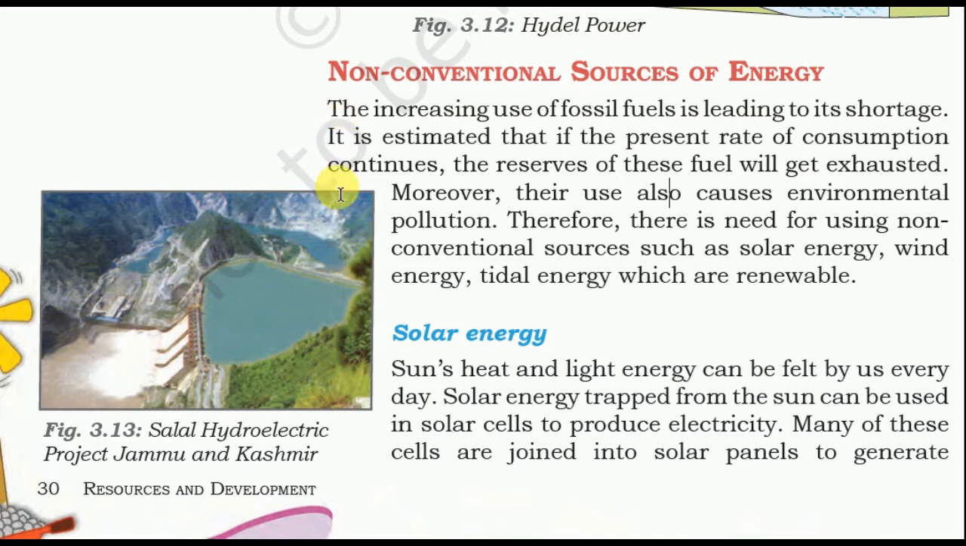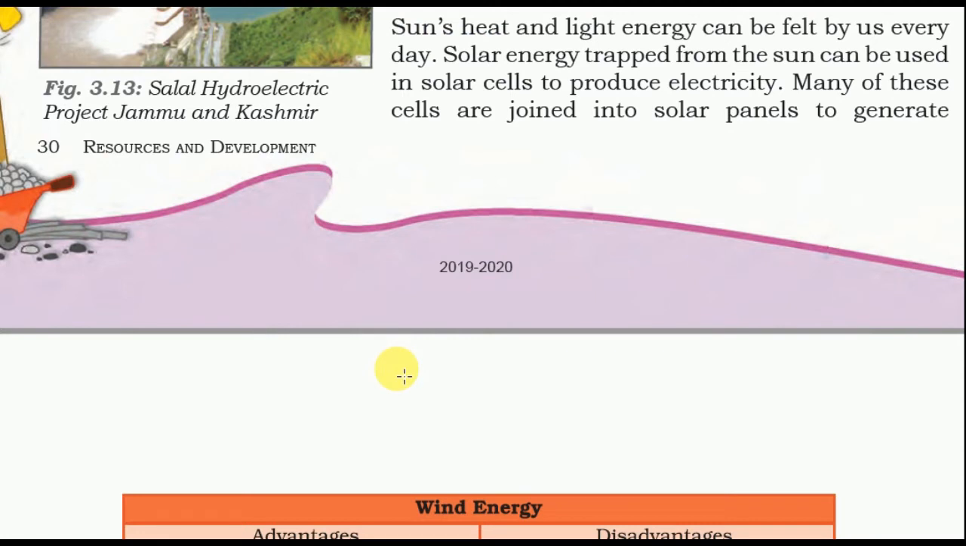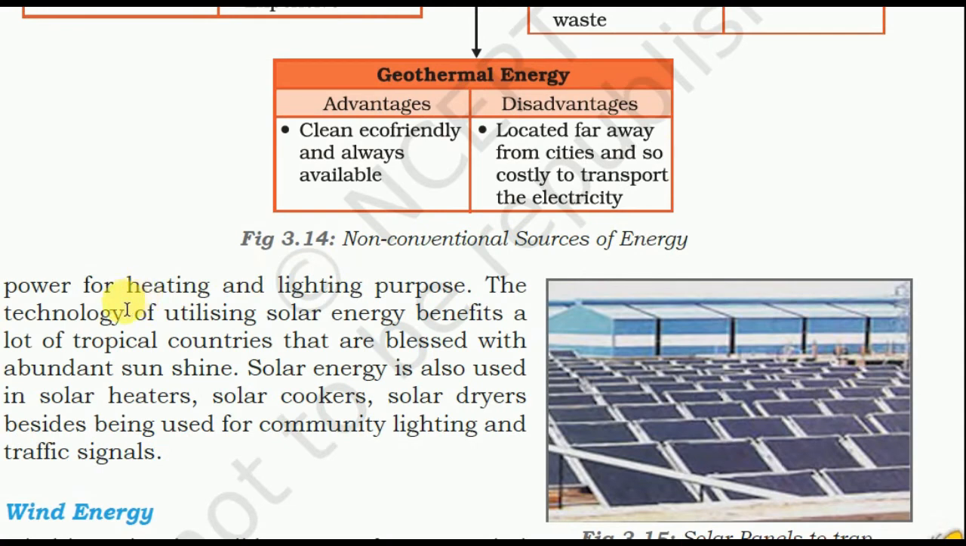Solar energy. The sun's heat and light energy can be felt by us every day. Solar energy trapped from the sun can be used in solar cells to produce electricity. Many of these cells are joined into solar panels to generate power for heating and lighting purposes. The technology for utilizing solar energy benefits a lot of tropical countries that are blessed with abundant sunshine. Solar energy is also used in solar heaters, solar cookers, solar dryers, besides being used for community lighting and traffic signals.